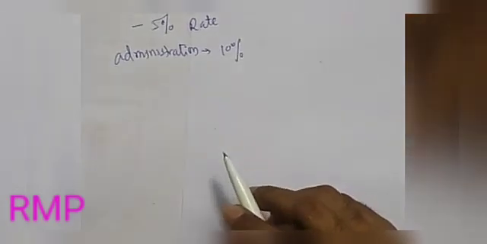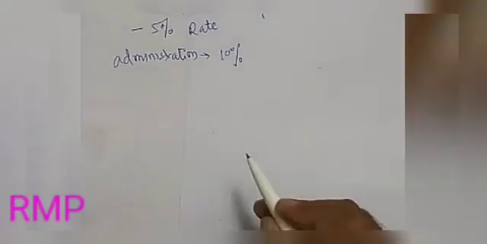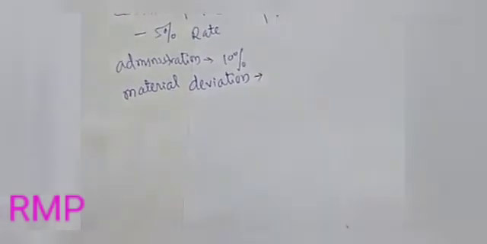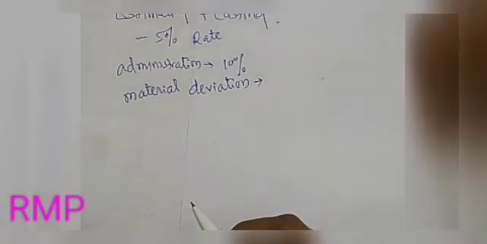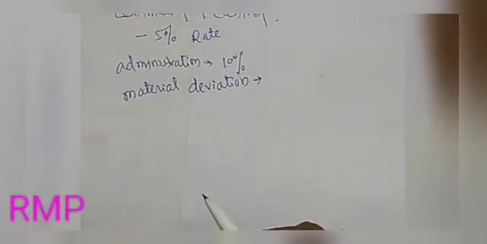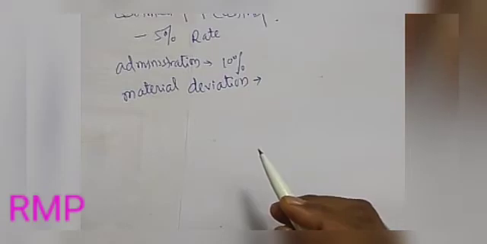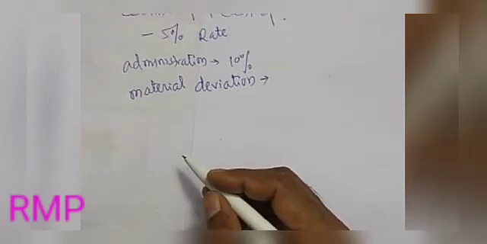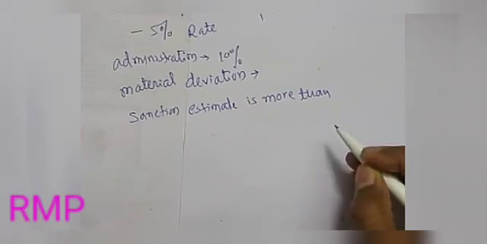When there is a material deviation from the original proposal, even though the cost may not exceed the sanctioned amount, then the revised estimate is prepared. When it is found that the sanctioned estimate is more than the actual requirement, a revised estimate is prepared.